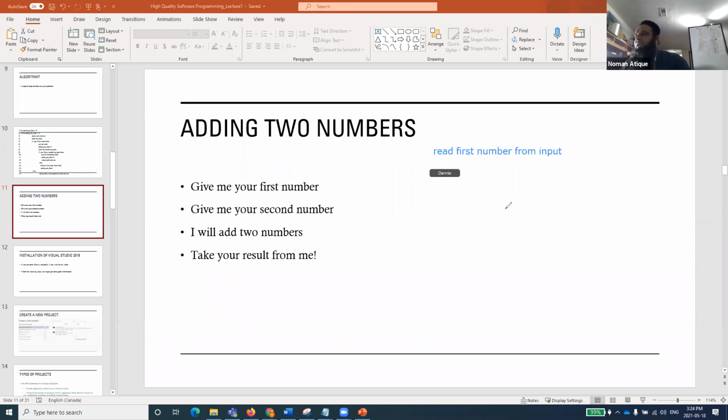Looks like, okay. Read first number from input. That's very good. Someone is writing that. I'm very happy about that. Yeah, whosoever wants can do it on my screen by using the annotate feature for everyone. Someone is writing, read first number from input, read second number from input. That's very good. Anyone else? Anything else? This is the second step you have done.